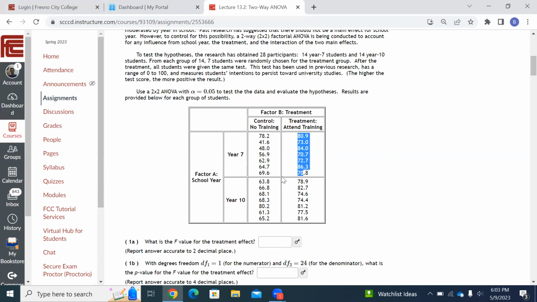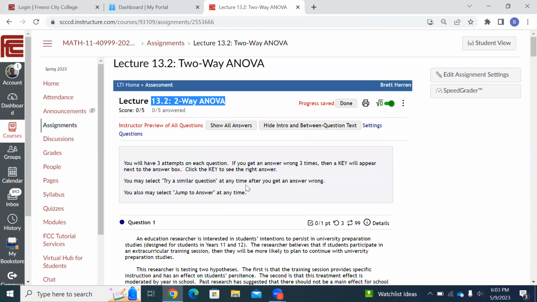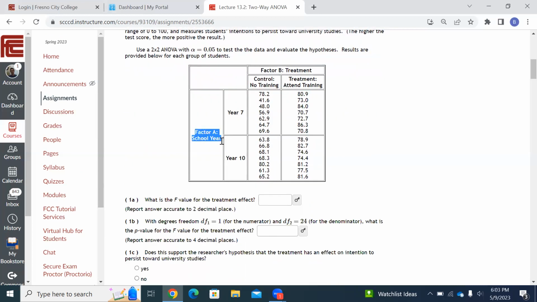That makes this a two-way ANOVA test, as it says up here. Two-way ANOVA. Now, why is it two-way? Because there's 2 factors. The first factor is school year. The second factor is treatment, meaning training or no training. We're wondering, does the year in school affect it? Does whether they had the training class or not affect it? Right? 2 things are affecting it. 2 factors. Two-way ANOVA. ANOVA stands for analysis of variance.